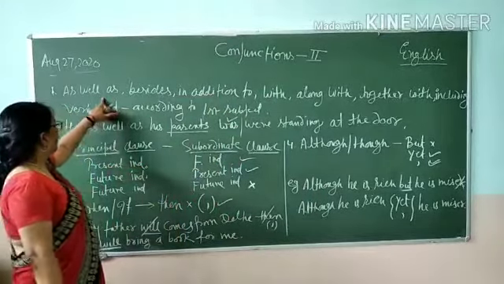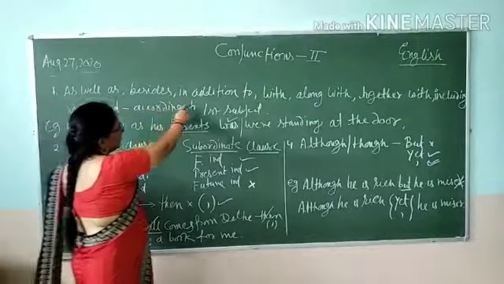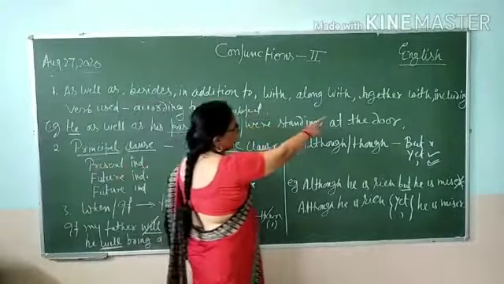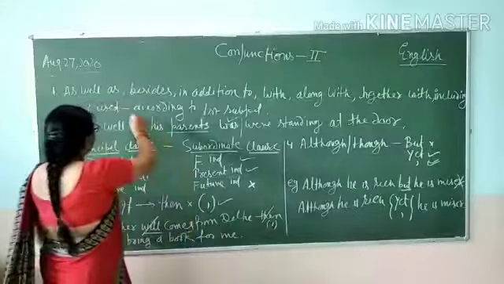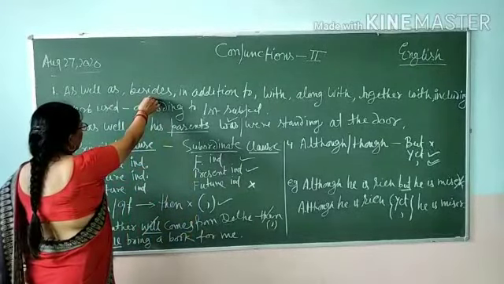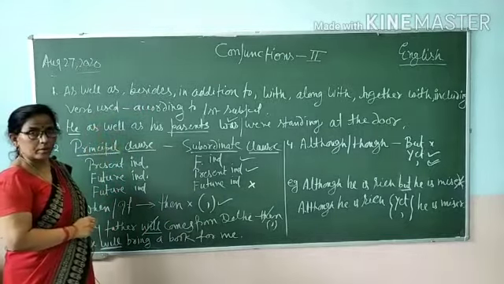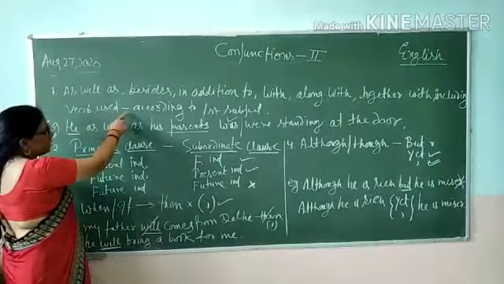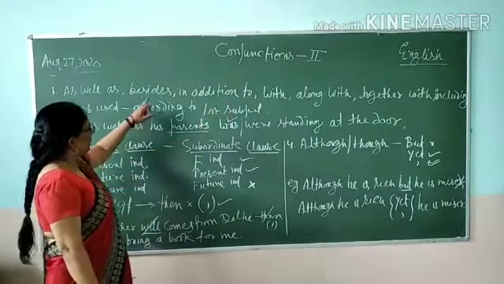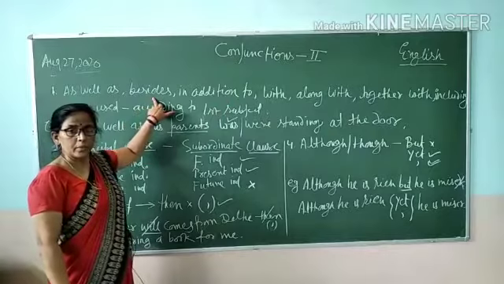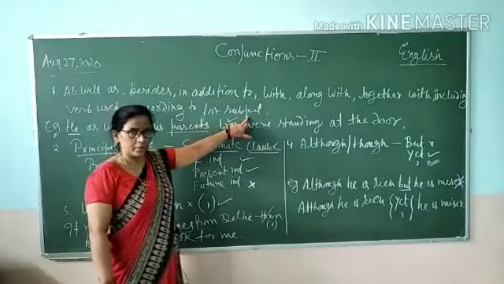Look at the board here. Here are some connectors: as well as, besides, in addition to, with, along with, together with, including and excluding, etc. These connectors, when they are used with two subjects, the verb used is according to the first subject.